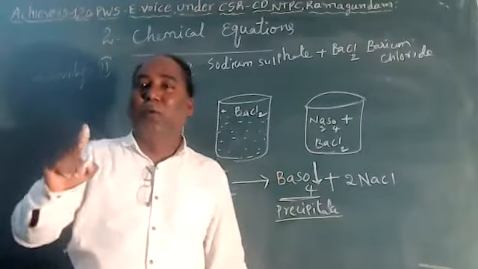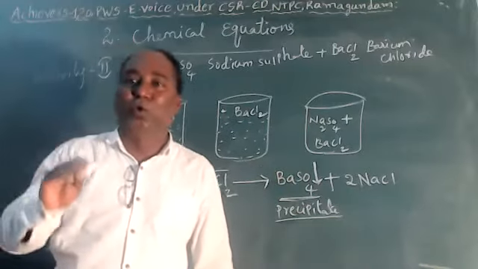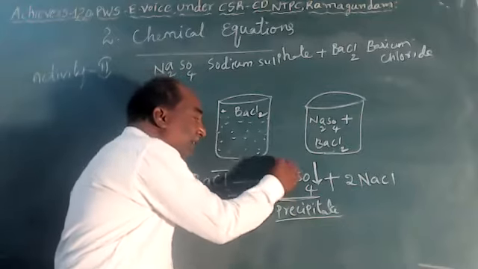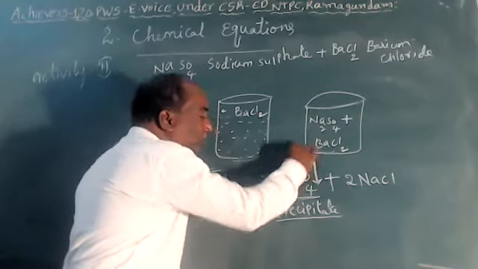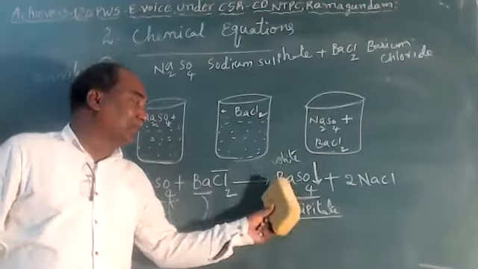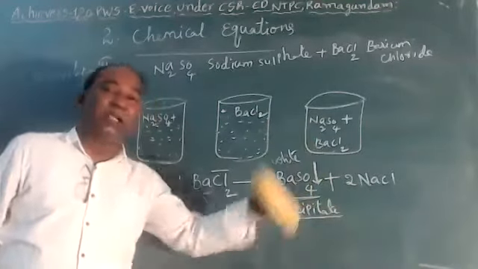The insoluble substance in the solution is called precipitate. It is a white color substance. White color precipitate is formed. Barium sulfate precipitate. The symbol of precipitate is an arrow pointing downward.